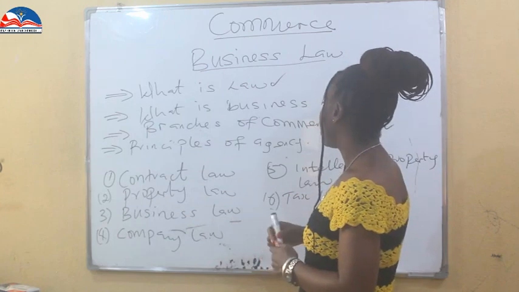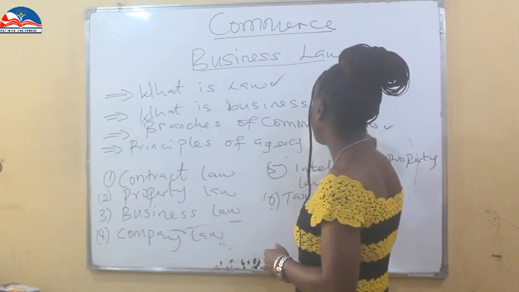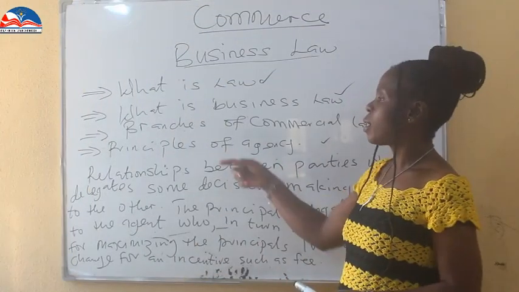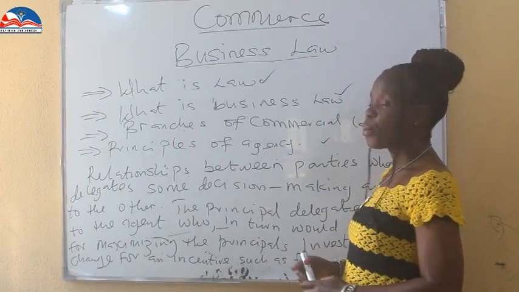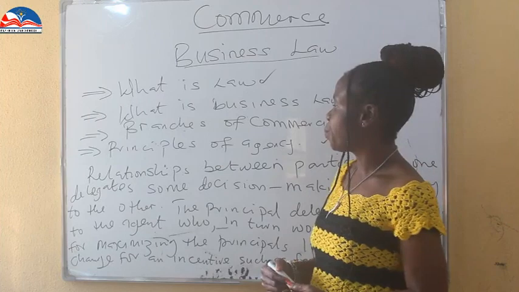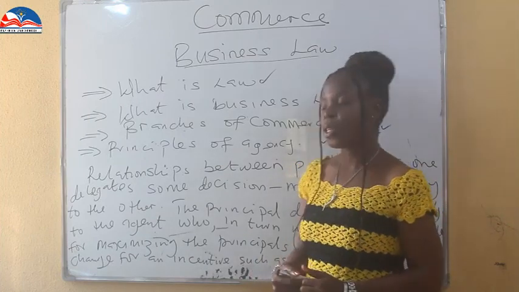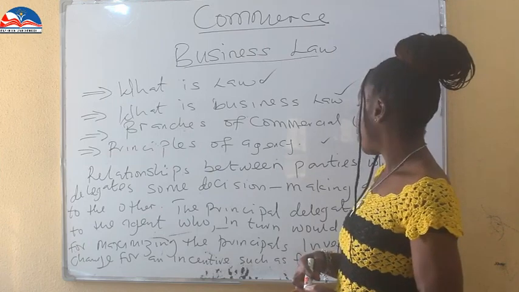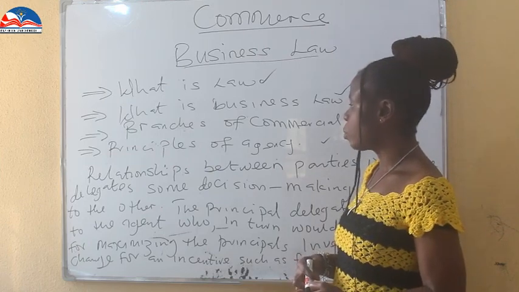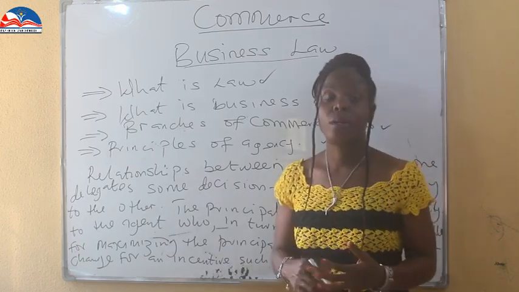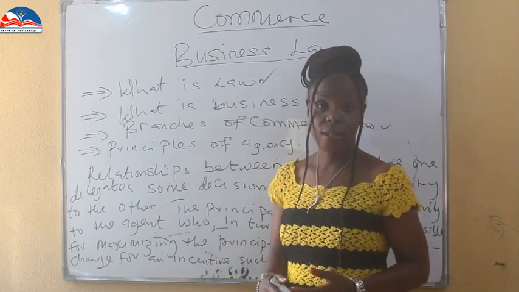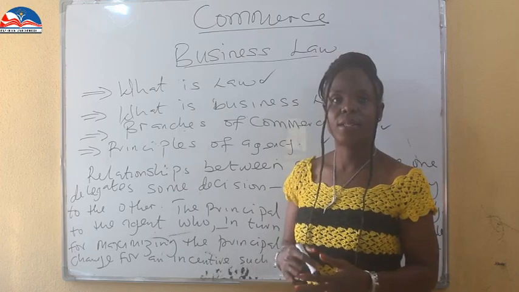And now we look at the last area, principles of agency. Let's look at the final objective for our class, principle of agency. In the principle of agency, we are going to talk about two areas: the principal and the agent. That's the principle of agency. The principal and the agent.